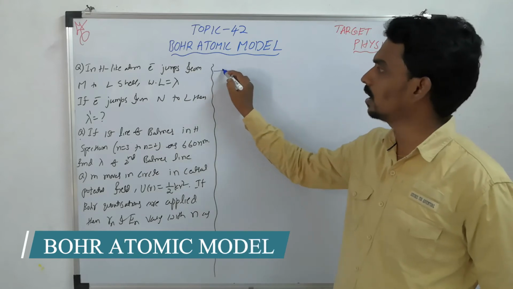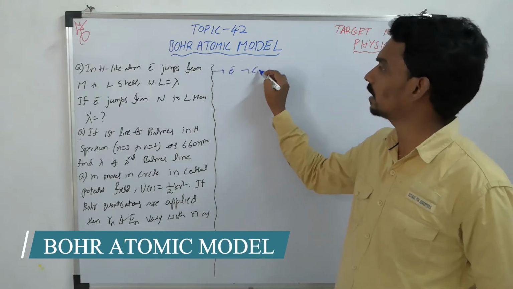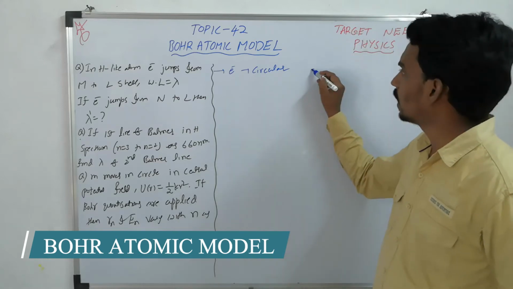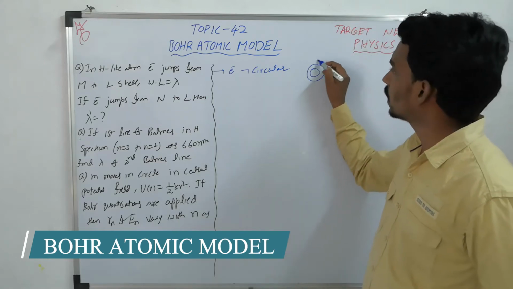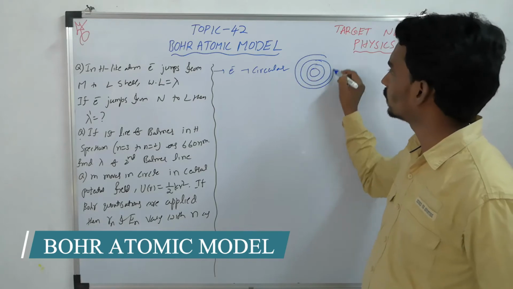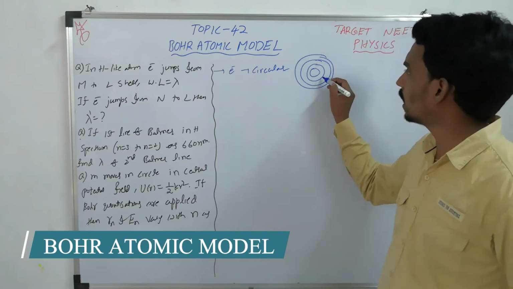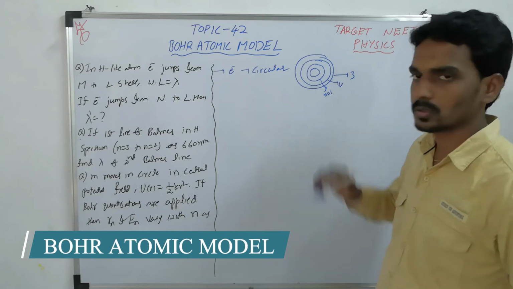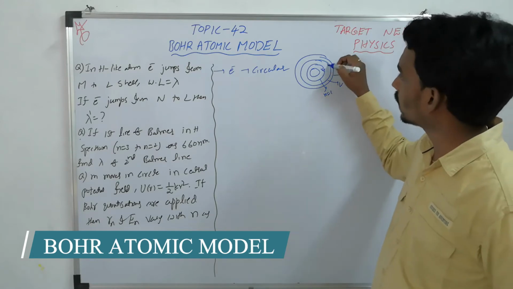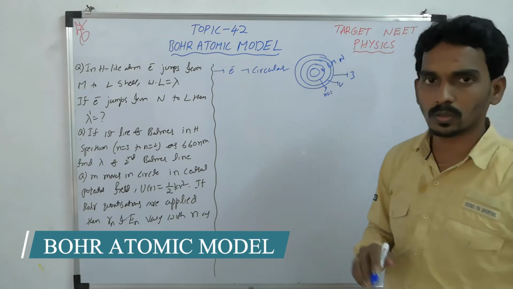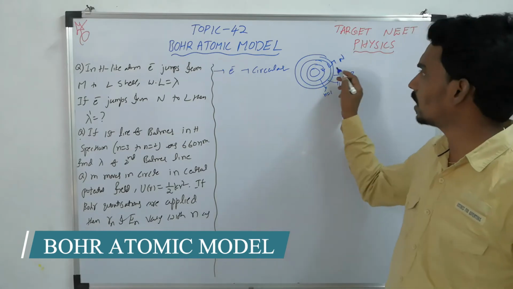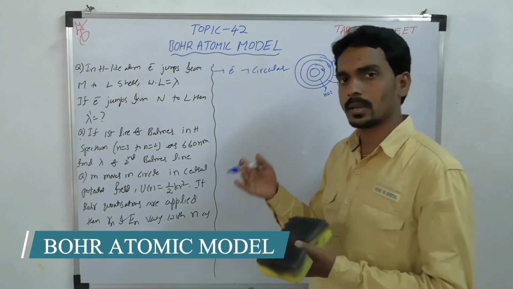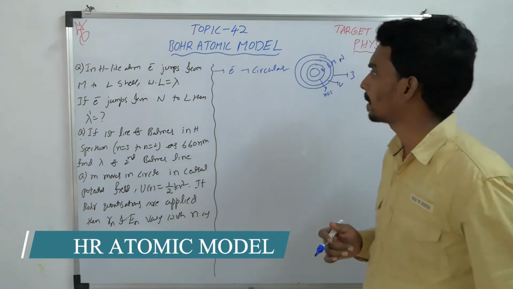First one says all electrons revolve in circular orbits around the nucleus. Like if this is the nucleus, there are circular orbits around it, and the orbit number is 1, 2, 3, and so on, and you will represent them as K, L, M, N, O, and so on. So this is the representation of orbits: K orbit, L orbit, M orbit, N orbit, and so on.